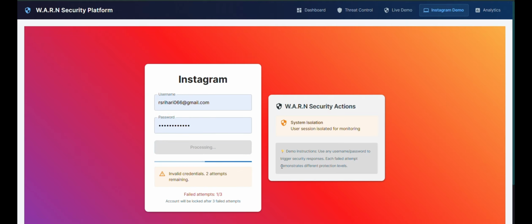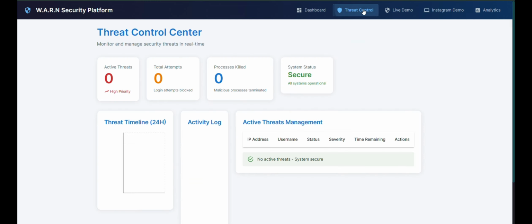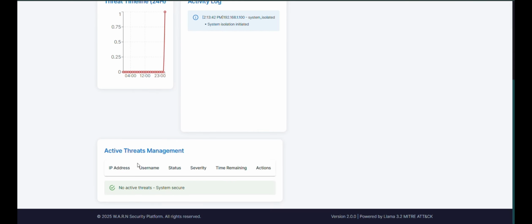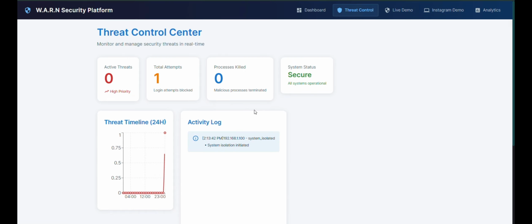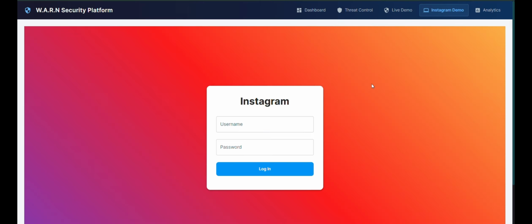So when I press on login, you can see the system isolation, user session isolated for monitoring. When I go to threat control, you can see the total attempts is one, and active threat management is still zero, because putting a wrong password just once is not considered a threat. We do make password mistakes sometimes, because there may be key shifting, or whenever you are typing a wrong character may be pressed by mistake, so it can cause a wrong password.